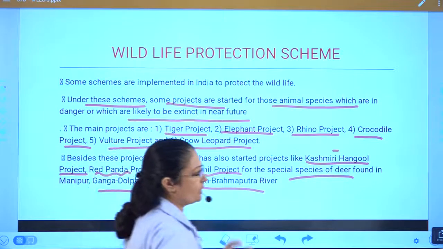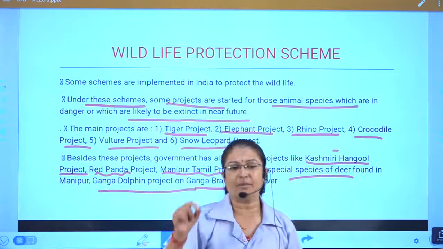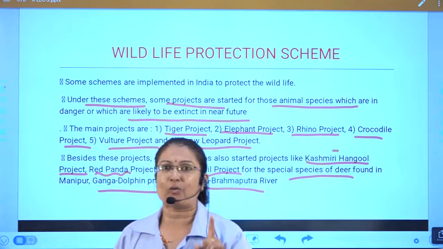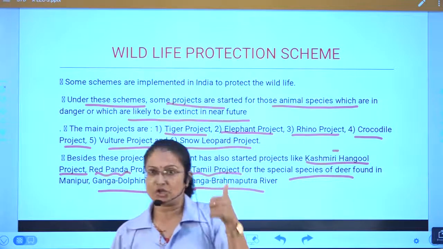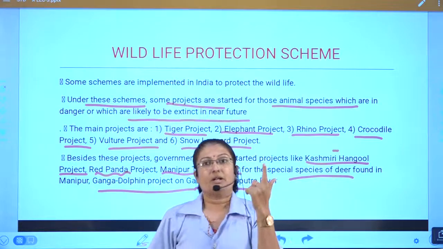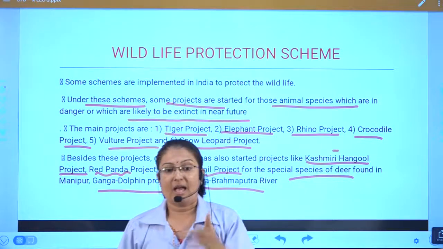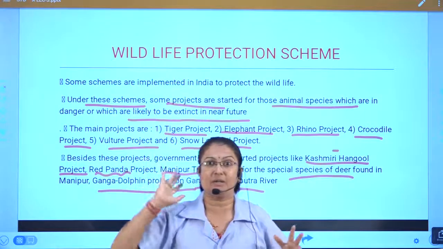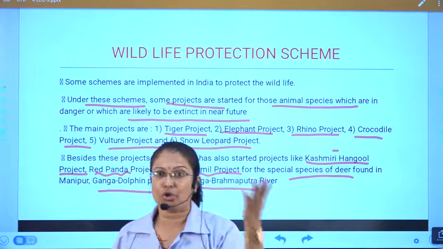Ganga dolphin. Please note the point: Ganga Brahmaputra dolphin. The Ganga dolphin is our national aquatic animal. Tiger is our national animal. Elephant is our national heritage animal, and Ganga dolphin is our national aquatic animal. It is not given in your book, but you should know this point.